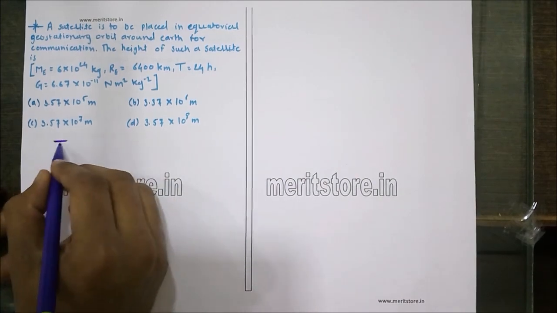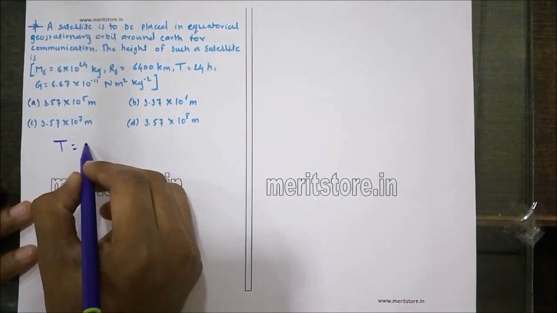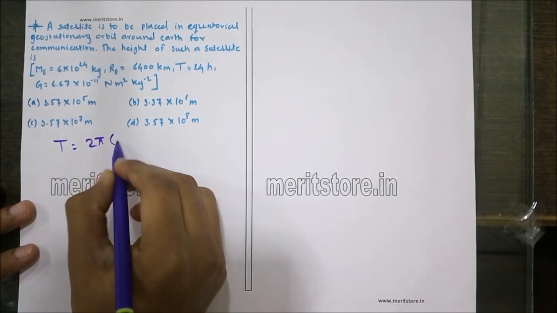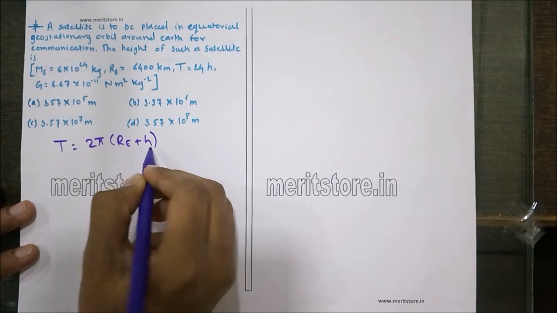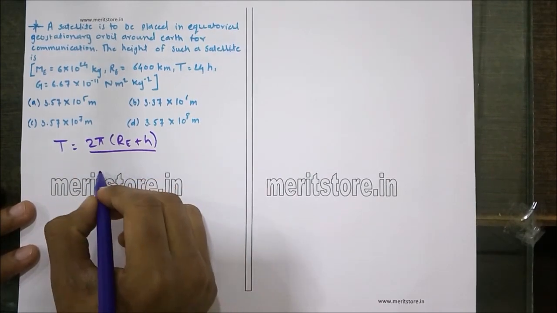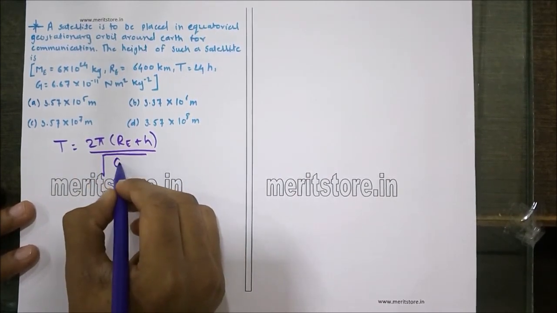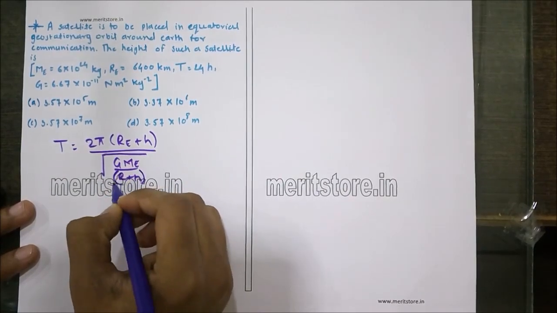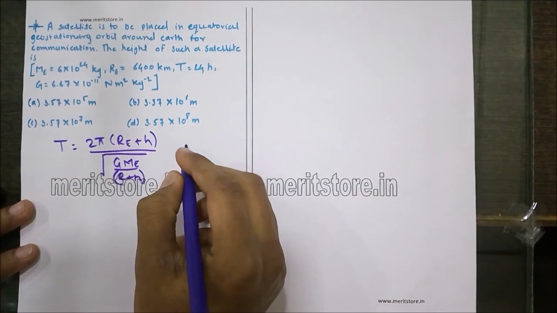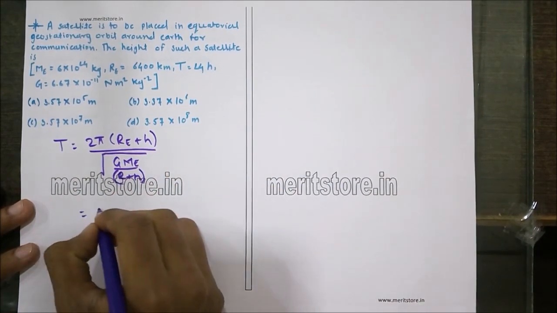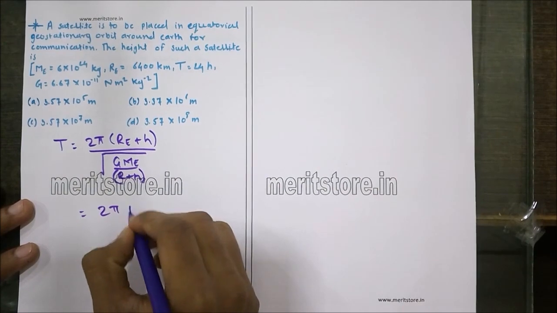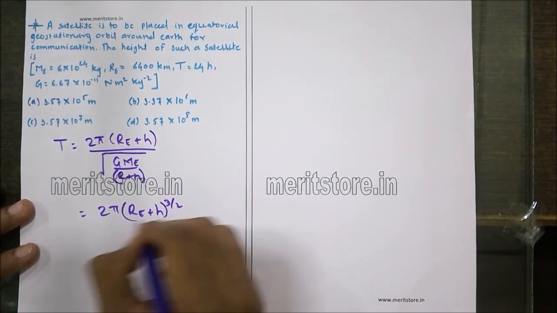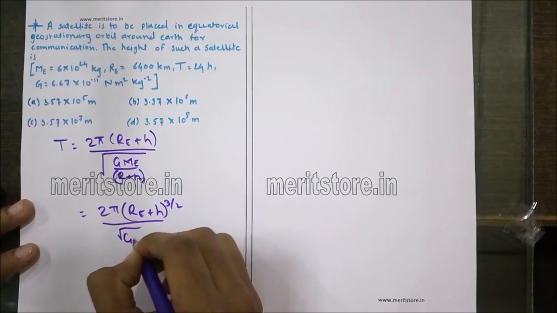Now, the formula for the time period of a satellite at a height h is given by 2 pi into Re, that is the radius of the Earth, plus h, upon root of GMe upon Re plus h. So this can be written as 2 pi (Re plus h) raised to 3 by 2 upon root of GMe.